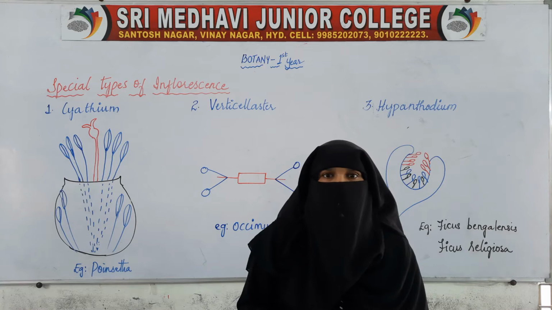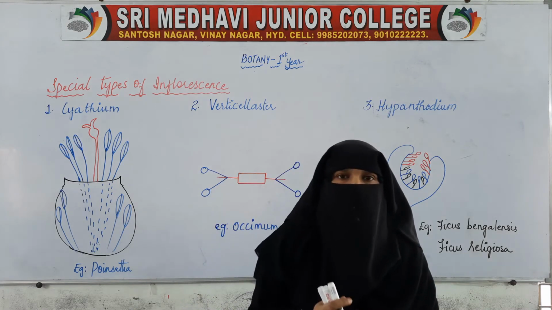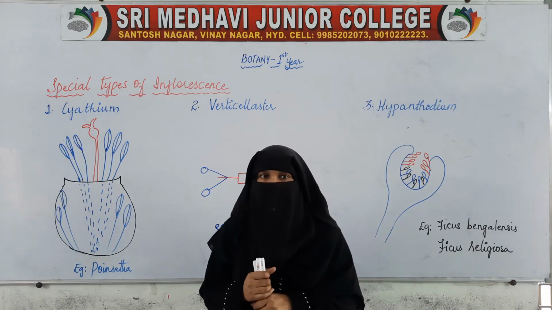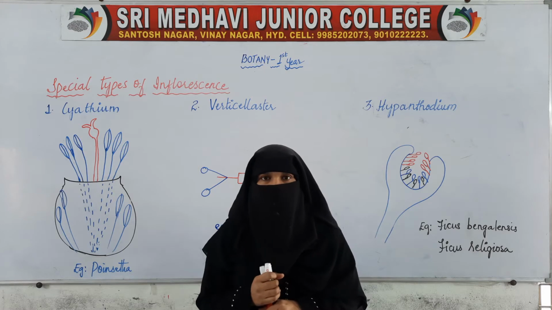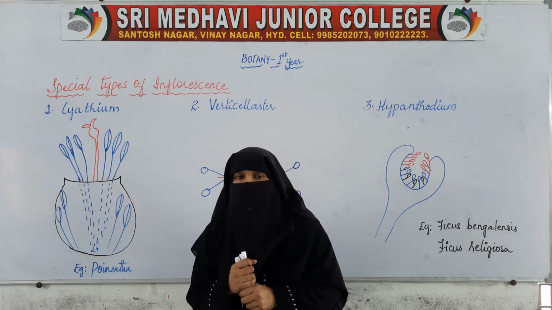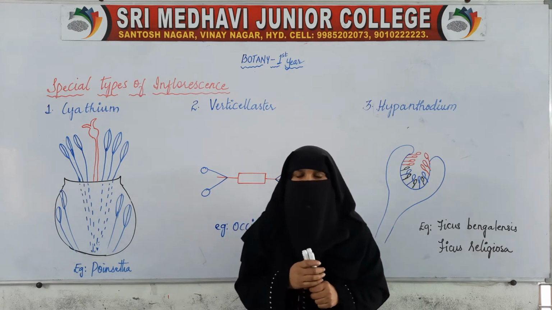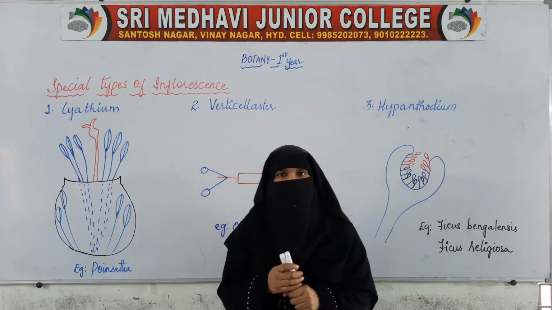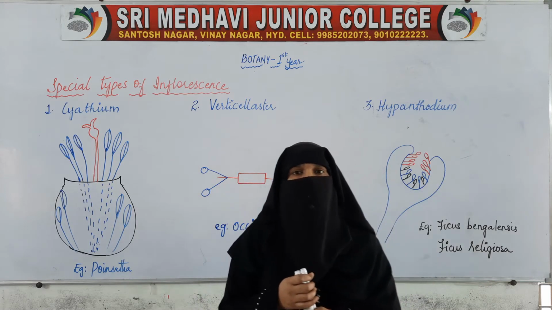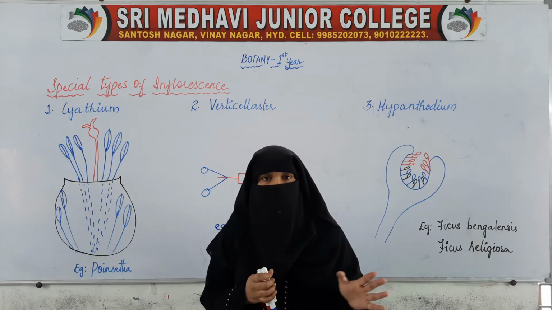Welcome everyone. Here we'll move on to the last part in the inflorescence, that is we have a few special types of inflorescence. We already know what is inflorescence, that is arrangement of flowers on the floral axis, and we have seen that inflorescence is of two types, racemose inflorescence and cymose inflorescence. Here in racemose inflorescence, the arrangement of flowers is in acropetal manner and the growth is unlimited.